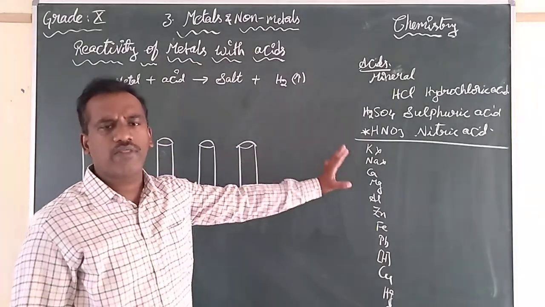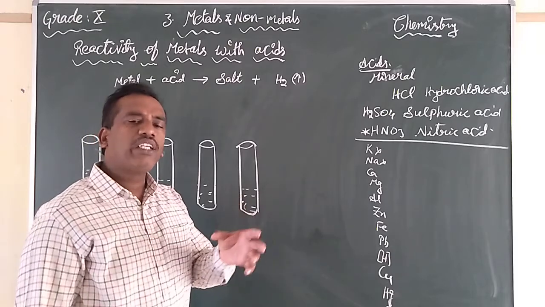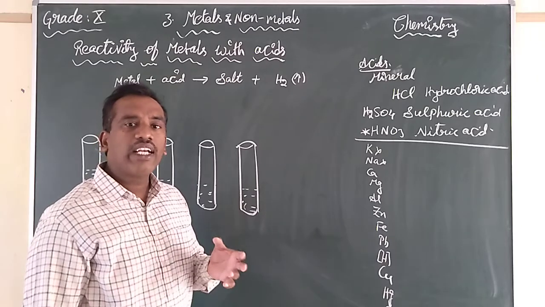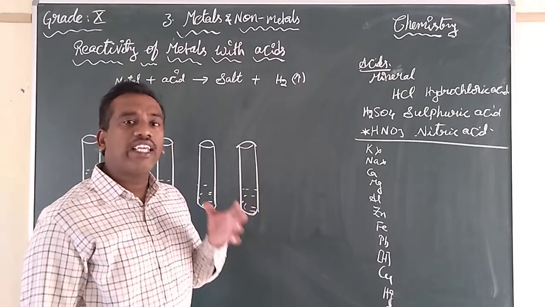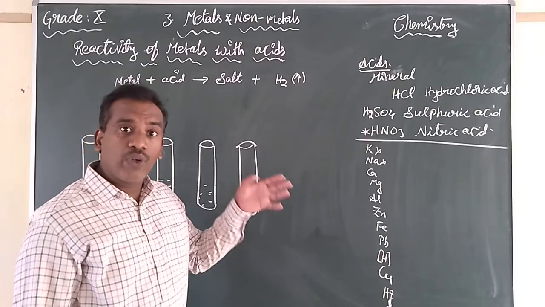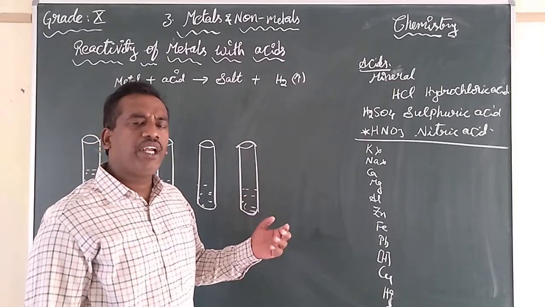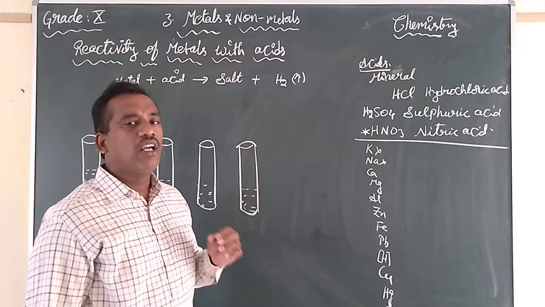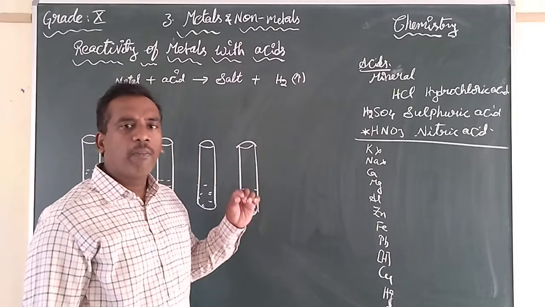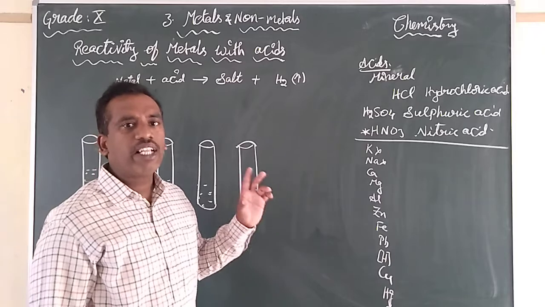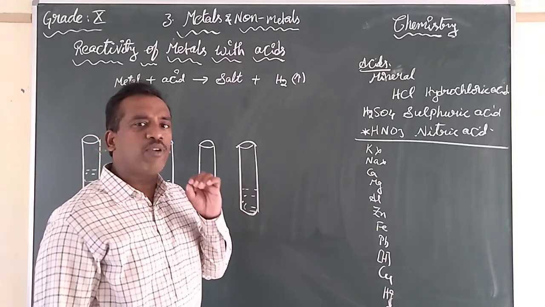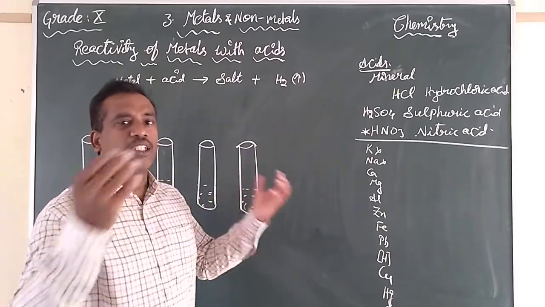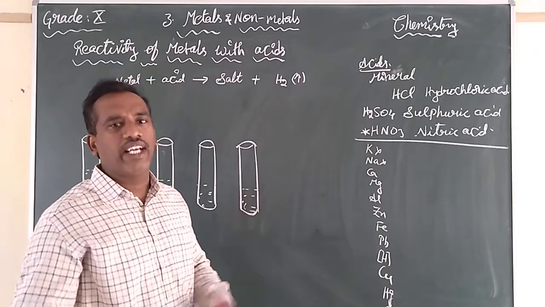Especially we must not use potassium and sodium because they are highly reactive towards water itself. They release a large amount of hydrogen gas with a high amount of heat. If you use them in an acid, it will be too exothermic. So we will not use potassium and sodium with acids because the reaction will become violent, and the apparatus may break due to the heat released.